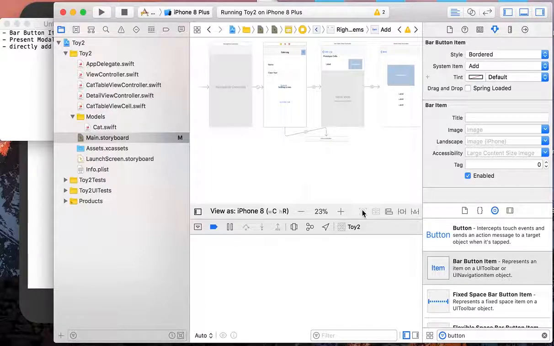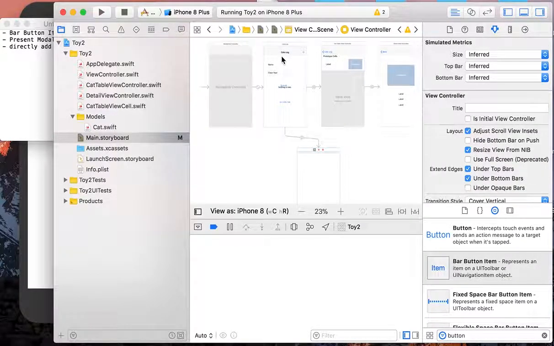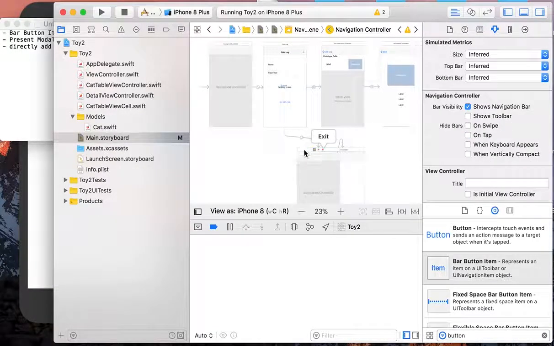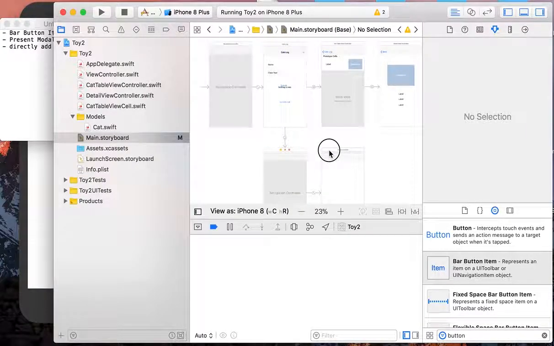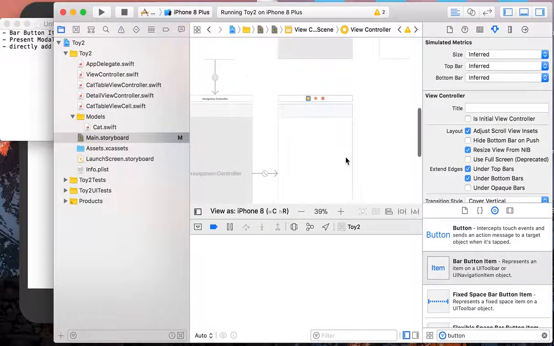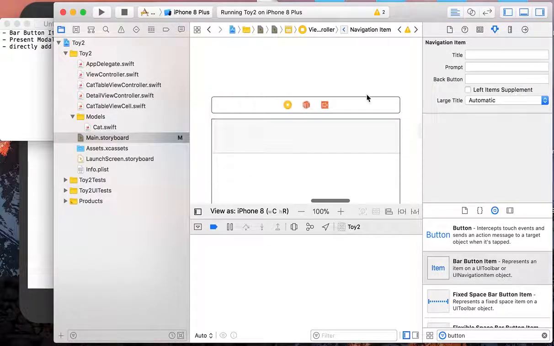Now, although it does not have the navigation bar, it inherits from our main screen, I still wanted to have a navigation bar so that I can add a title to it. So let's just select this view controller and embed it in a navigation controller, and okay, nice. Now our new view here has its own bar at the top, and we can give it a